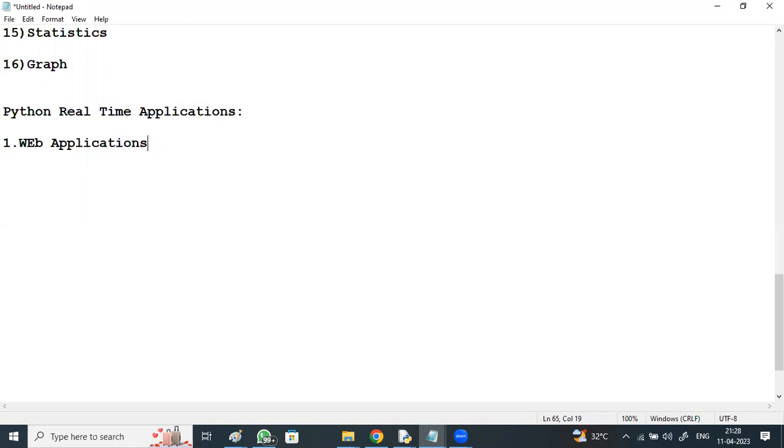Why is Python required again? Python provides frameworks like Django, Flask, Pyramid, Bottle, TurboGears, right? Many frameworks. Among all these, Django is the most famous framework. At a rapid speed, you can develop a web application with very little coding. Already it creates .py files, inbuilt files will be there. We don't need to write huge code, we just need to modify it as per our business logic.